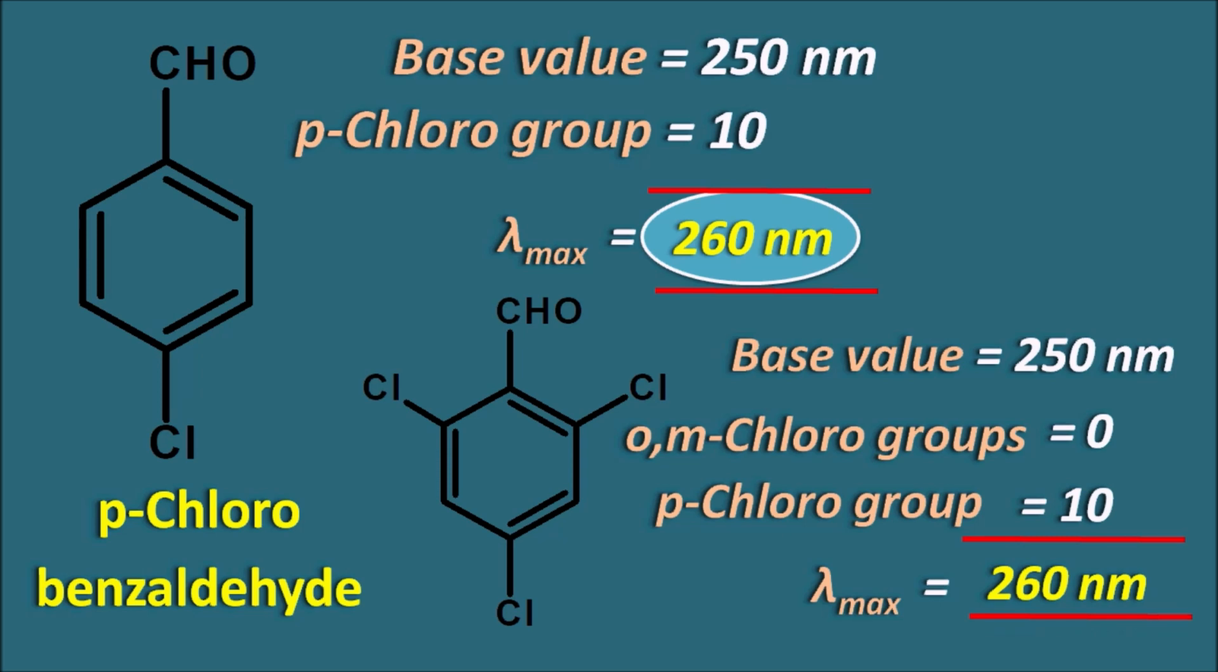So you can see that whether the structure is para-chlorobenzaldehyde or 2,4,6-trichlorobenzaldehyde, they still have the same lambda max values. This is because chlorine has a 0 increment value at the ortho and meta positions. And this is valid only for chlorine, but bromine can show increment values at the ortho and meta positions.